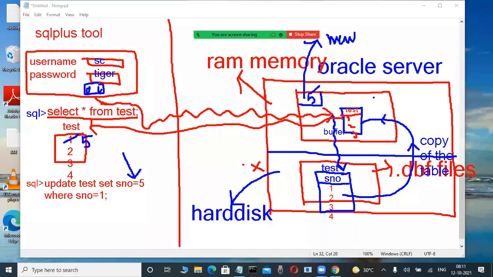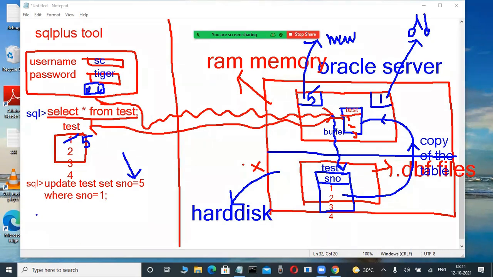Again, the old value for the transaction is stored somewhere. Suppose here, what is the old value? Here, 1 only. This is called the undo area. Otherwise, the old value is stored somewhere in a buffer. Slowly observe here, the old value.